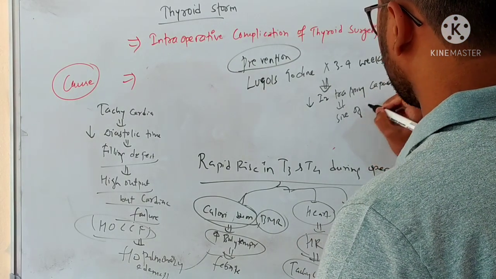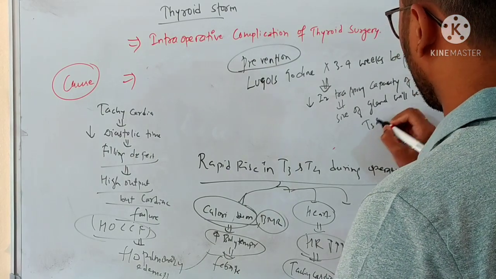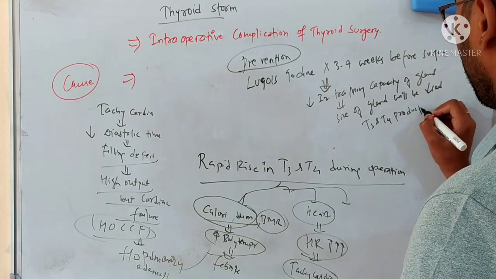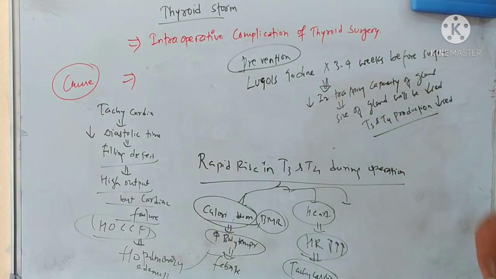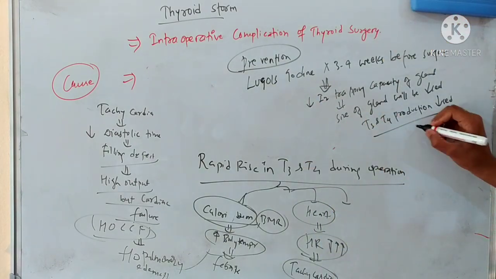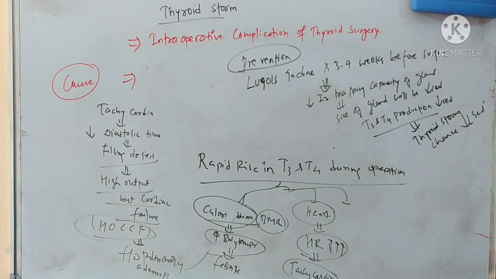The size of the gland will be decreased, and the T3 and T4 production will be decreased. So if we give Lugol's iodine, it will decrease the size of the gland, it will decrease the production of T3 and T4, and in that case, the chance of thyroid storm will substantially decrease.